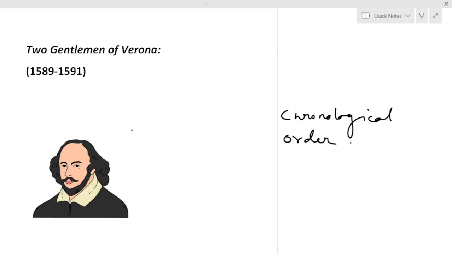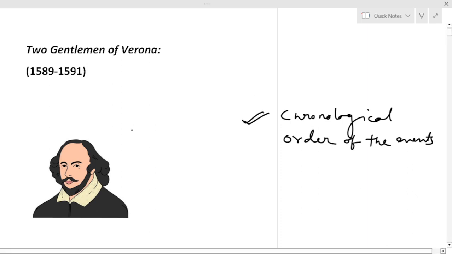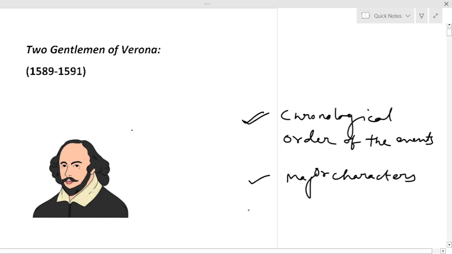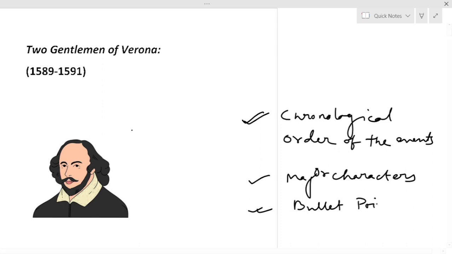So we will have a look at the storyline, and next we will talk about the major characters, and finally we will hit some bullet points that will help us to understand the play and to keep some important notes regarding this play. So these are the steps through which we are going to talk about this drama.